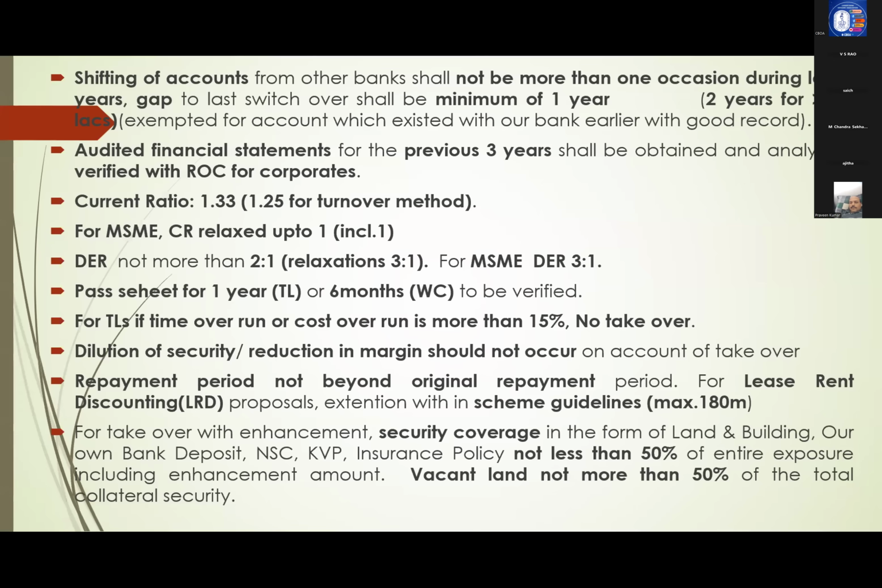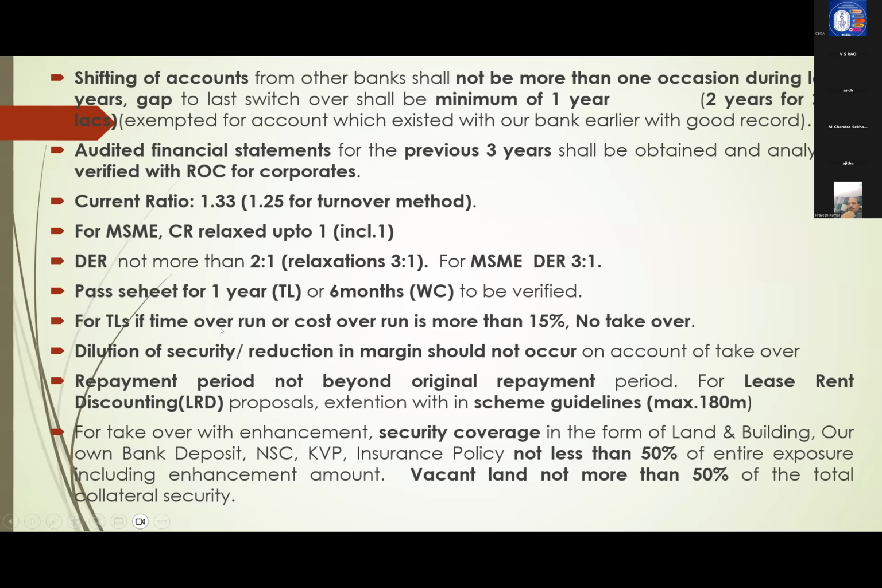Debt equity ratio generally should be not more than 2:1. We have seen in our policy 3:1, so it comes under relaxations. With relaxation, 3:1 also you can proceed for takeover. For MSME, debt equity ratio 3:1. And you have to take and verify the pass book for 1 year in case of term loans, or 6 months in case of working capital.